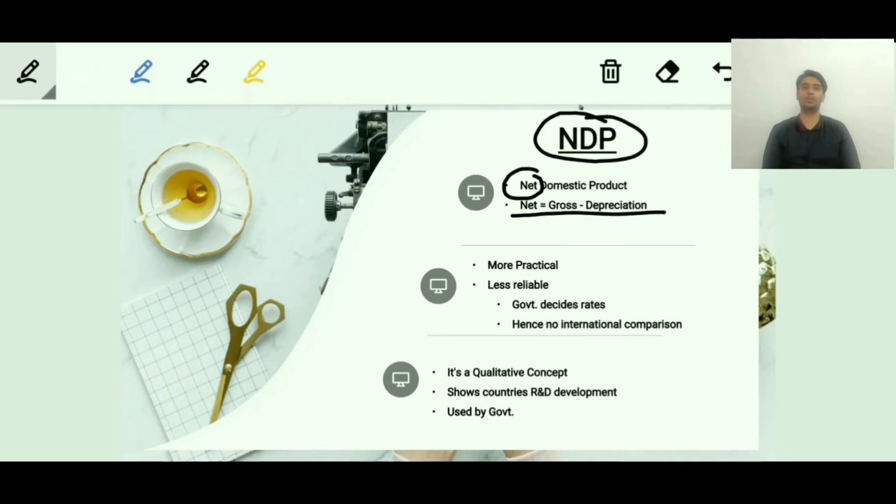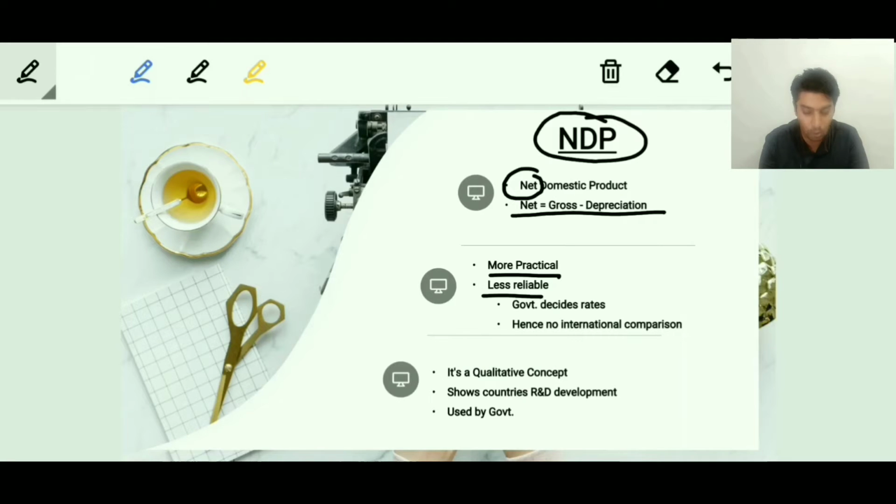And what is depreciation? Depreciation is nothing but the decrease in the value of goods over a period of years because of the natural process of wear and tear. Every product, everything which is produced, always undergoes wear and tear. It is accounted for in the form of depreciation. So this is nothing but NDP, Net Domestic Product, wherein you reduce GDP by depreciation. Now let's try understanding the other points. NDP is more practical. Why? Because it considers the reality of depreciation, of wear and tear.